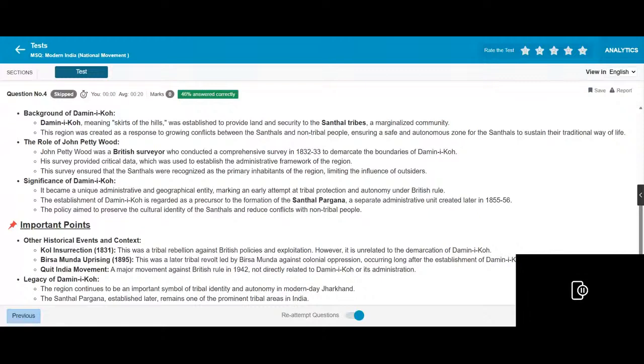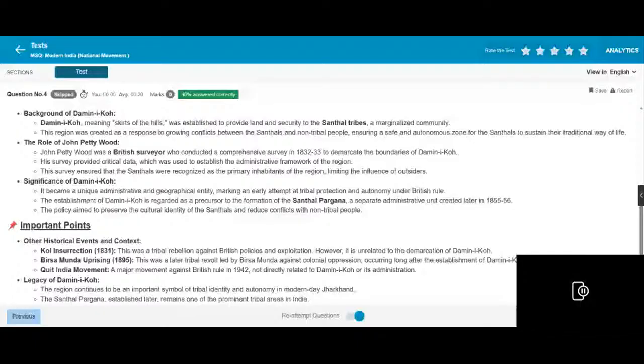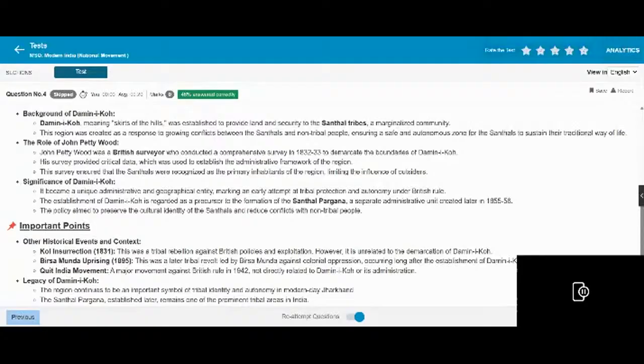The role of John Pontet Wood: he was a British surveyor who conducted a comprehensive survey to demarcate the boundaries of Damin-i-Koh. His survey provided critical data which was used to establish the administrative framework of the region. This survey ensured that the Santhals were recognized as the primary inhabitants of the region, limiting the influence of outsiders. Damin-i-Koh became a unique administrative and geographical region, offering protection and autonomy under British rule. It was the precursor to the formation of the Santhal Pargana later, and the policy aimed to preserve the cultural identity of the Santhals and reduce conflict with non-tribal people.